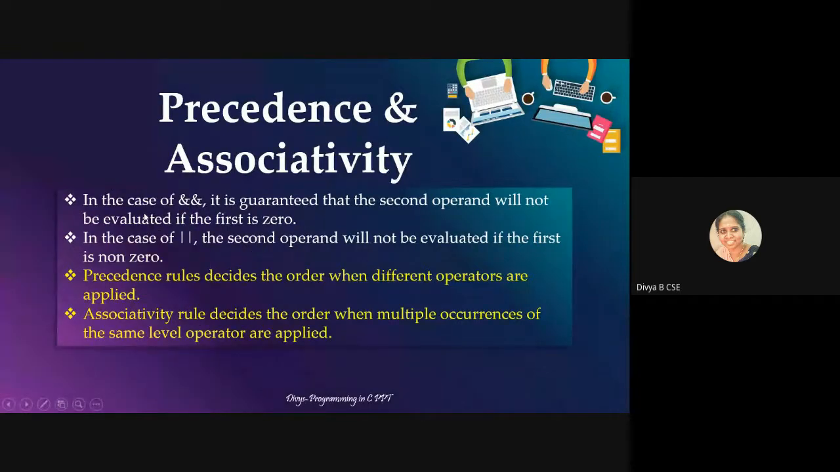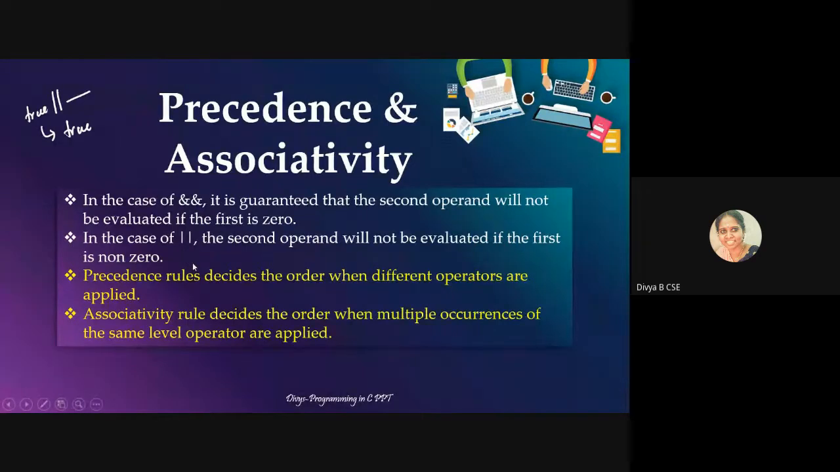In the case of logical OR, if the first is true, then whatever the second one is, either true or false, the result is going to be true. So that is why in the case of logical OR, the second operand will not be evaluated if the first is non-zero. So that is the meaning. So you have how logical AND and logical OR work.